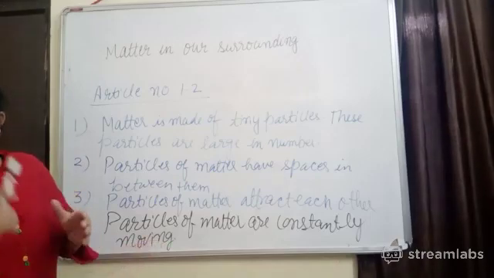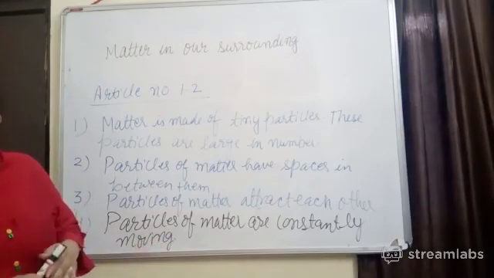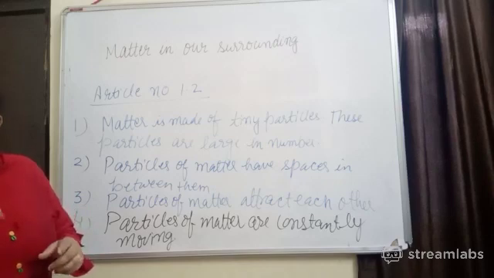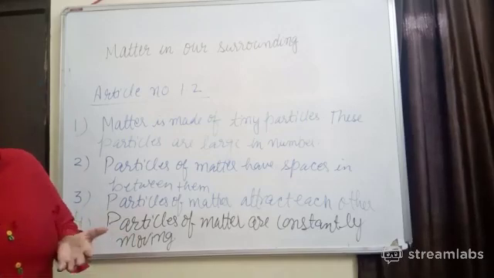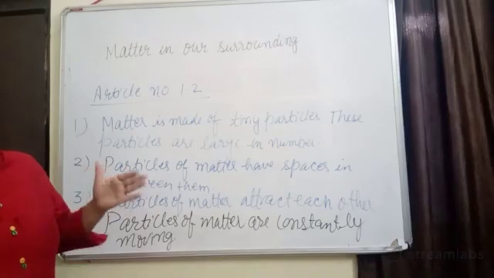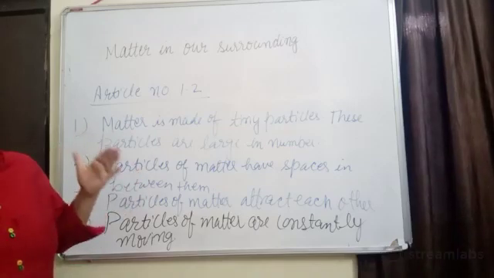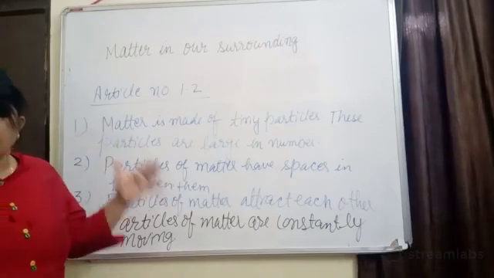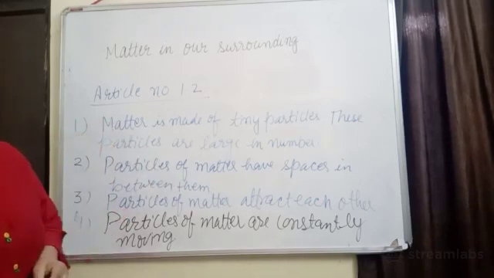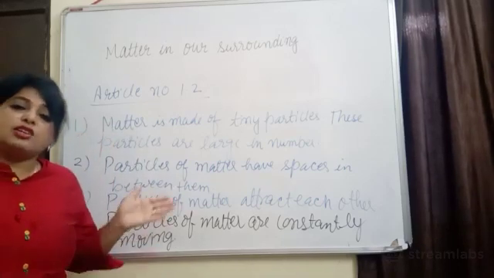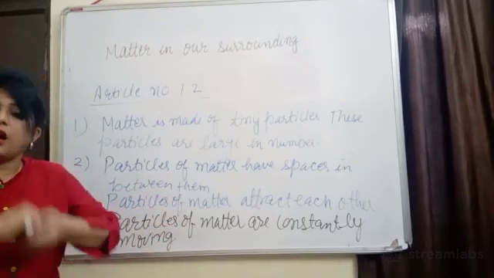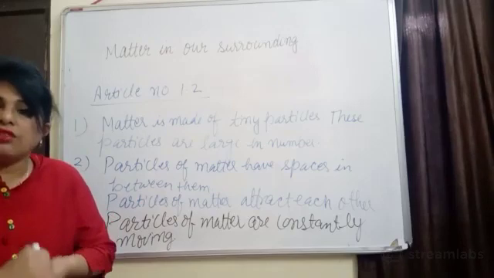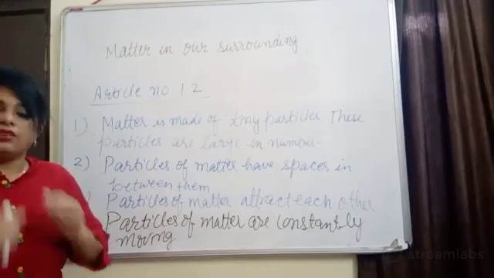The second thing, when we try to break chalk, it can be easily done. Why? Because it has less force of attraction. Then we tried with the rubber band, a little bit of force is required, but it can be broken. But the iron nail cannot be broken because there is a strong intermolecular force of attraction. Due to this strong intermolecular force of attraction, solids cannot be compressed. There is no interparticle space, and the particles are strongly attached to each other with strong intermolecular forces of attraction.